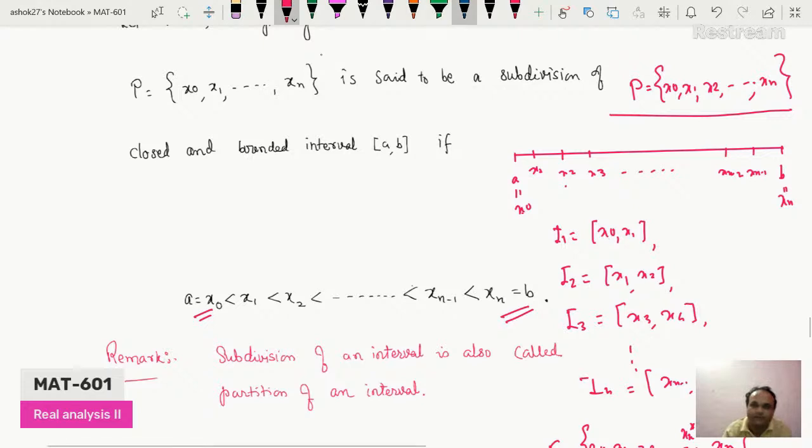So this set P divides I in n parts. These n parts are called subintervals, and these are given by: you can write I1 as x0 to x1, I2 as x1 to x2, I3 as x2 to x3, and likewise In as xn minus 1 to xn. So these intervals I1, I2 up to In are called subintervals or component intervals of this closed and bounded interval I with respect to this subdivision P or partition P. So this is the definition of subdivision.